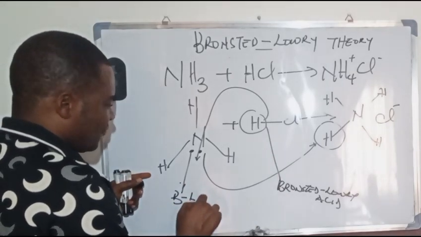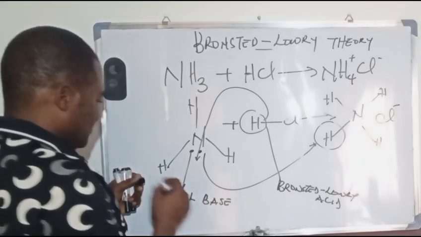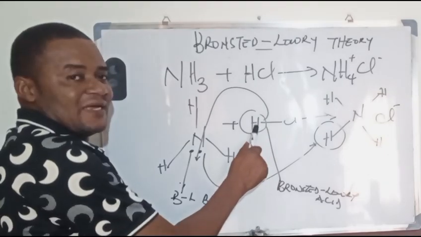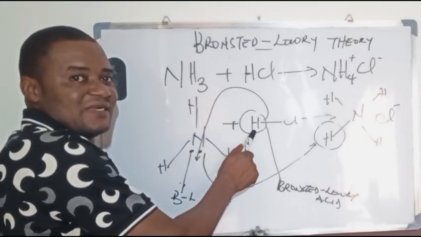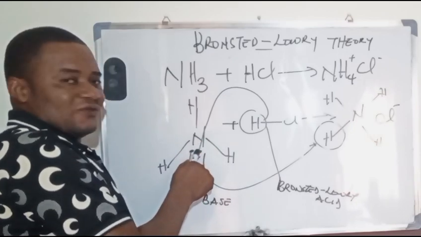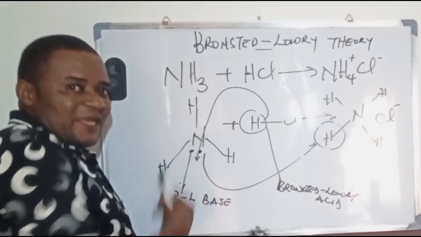Why can this be termed the Bronsted-Lowry base? This is because the HCl donates a proton, which is a hydrogen ion, to the ammonia, and the ammonia accepts it.